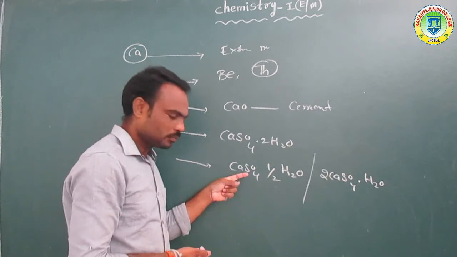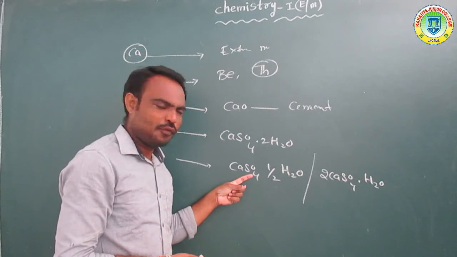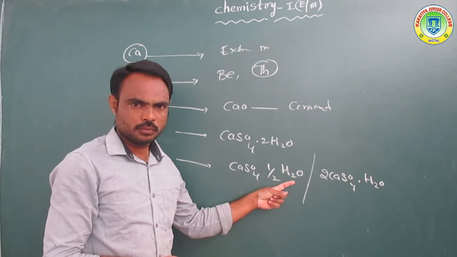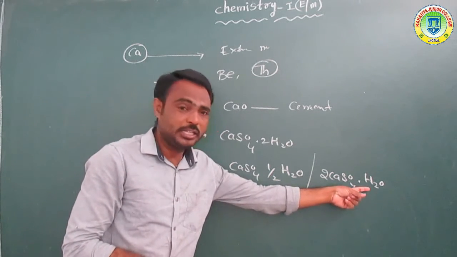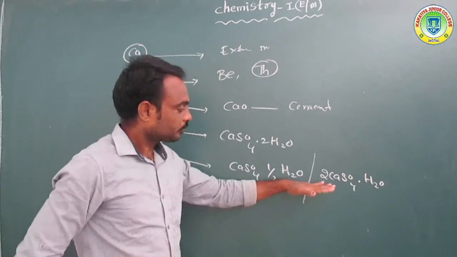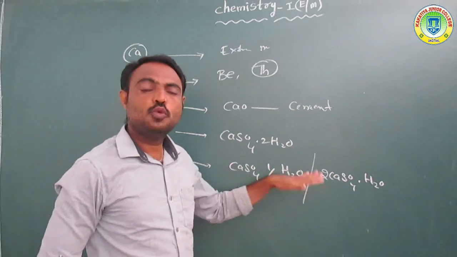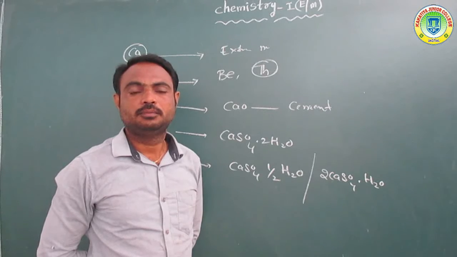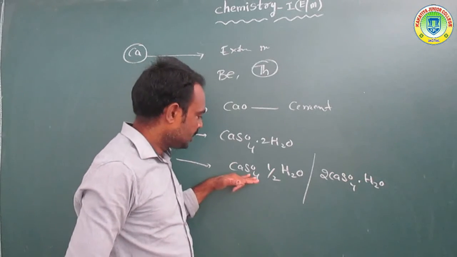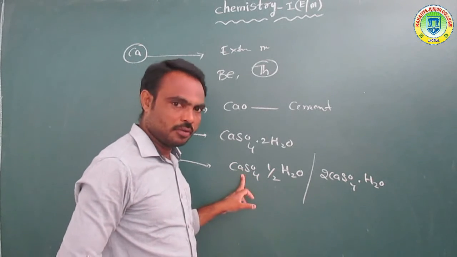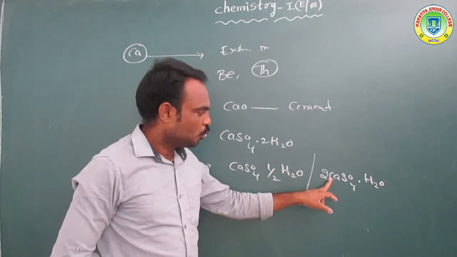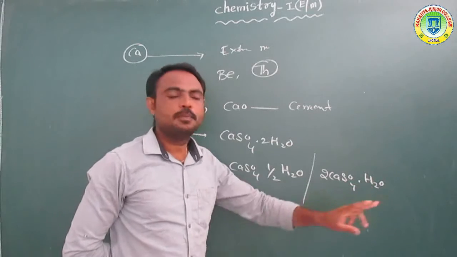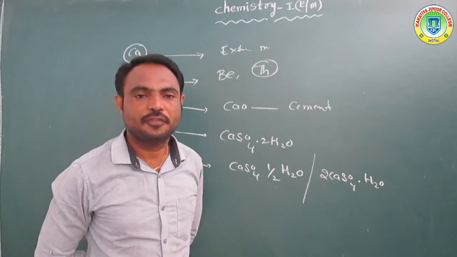Listen, one CaSO4 half H2O, or 2 CaSO4, 1 H2O. So these two formulas are plaster of Paris: one part CaSO4 with half part H2O, or 2 parts CaSO4 with 1 part H2O.